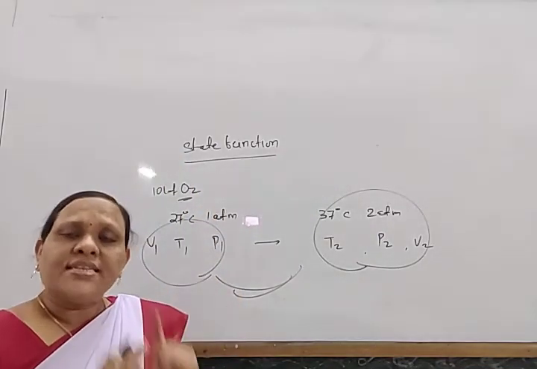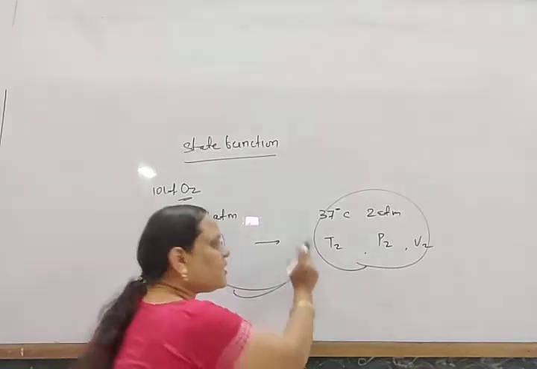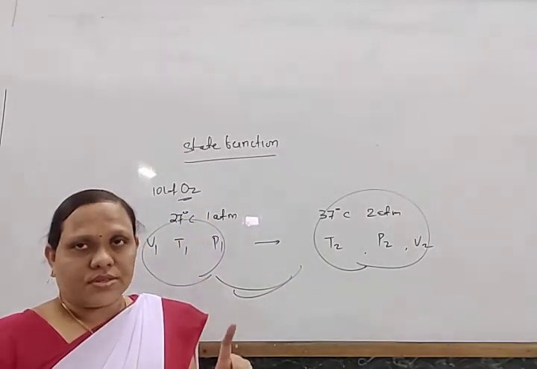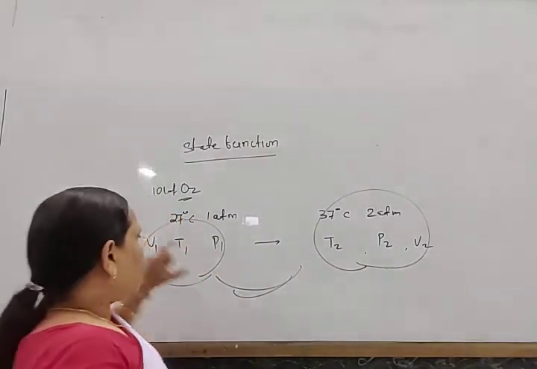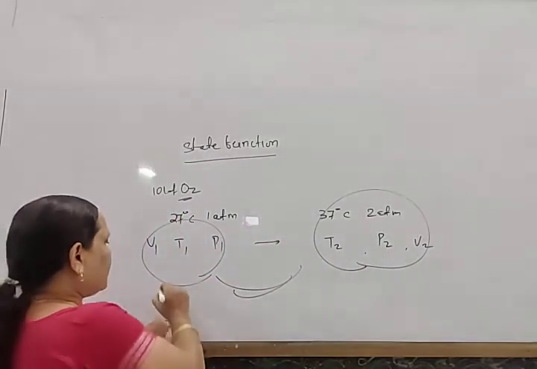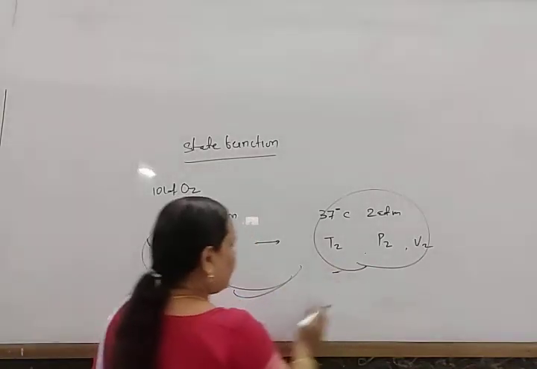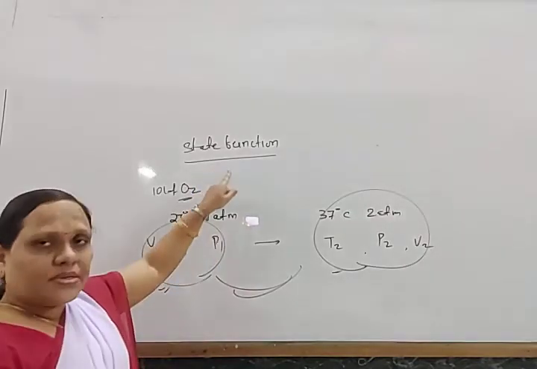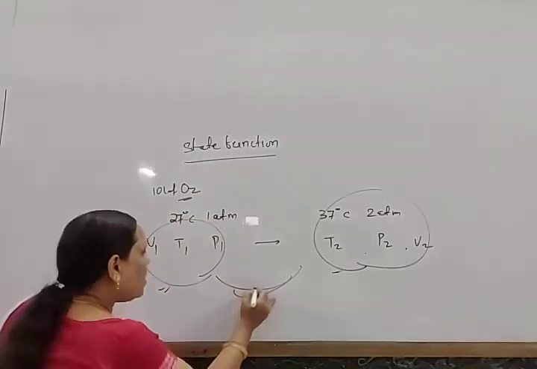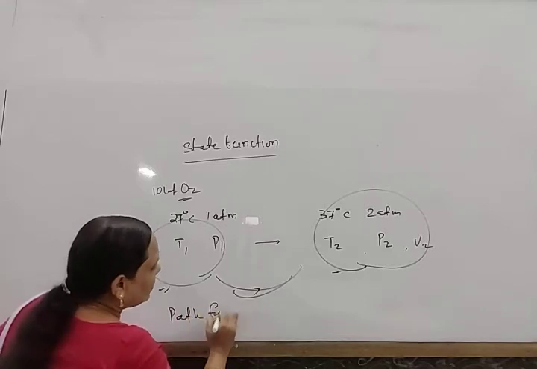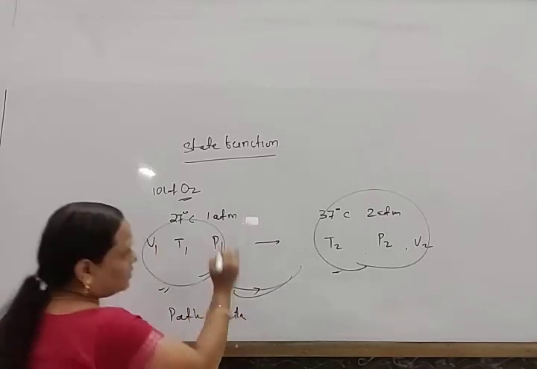If the property depends on how the change has been carried out, it is known as a path function. So from P1 V1 T1 to P2 V2 T2, the property which depends only on the initial and final state, not the process or path, is a state function, and which depends on how the process is carried out is a path function.